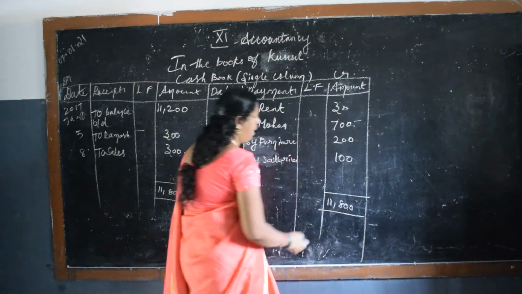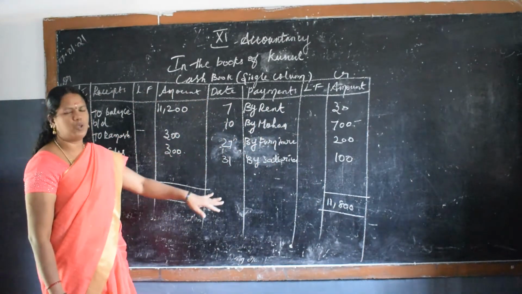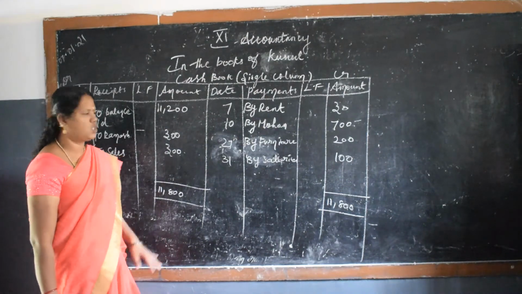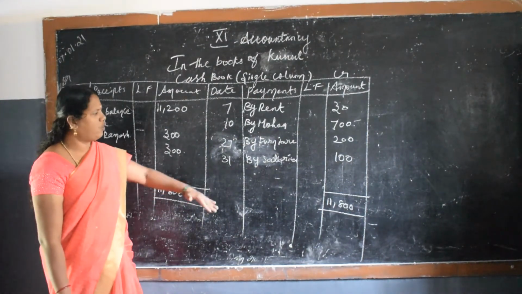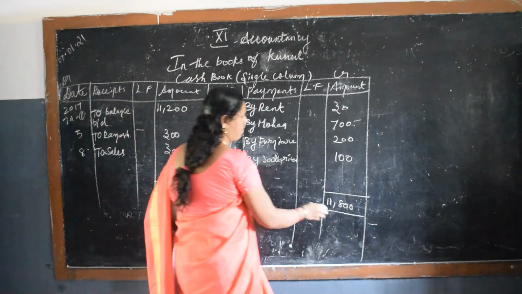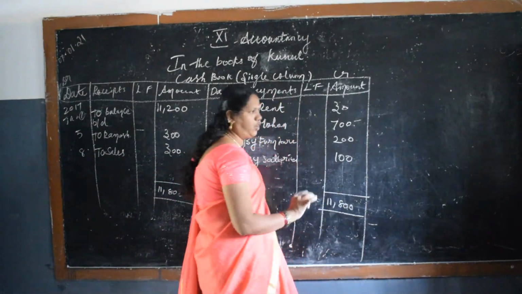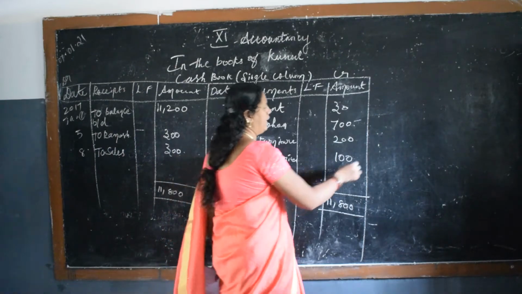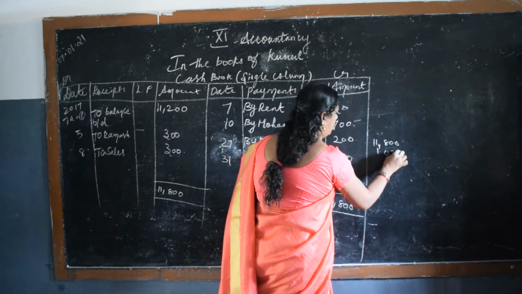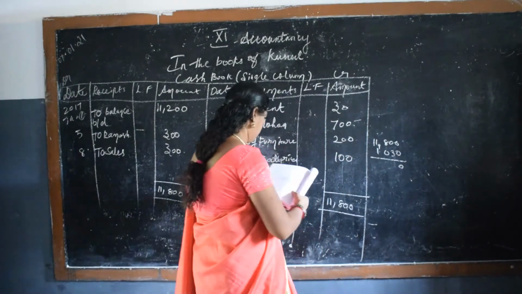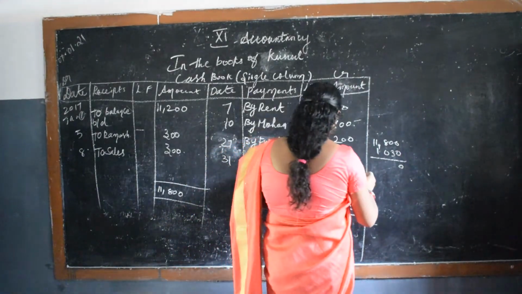As in the liabilities, we have to get both sides equal. So both areas you should get 11,800. So what you have to do? We have to carry some values. This you have to do only in rough, you should not write here. In the rough pages you write 11,800 minus 1,030, and you will get an answer of 10,770.